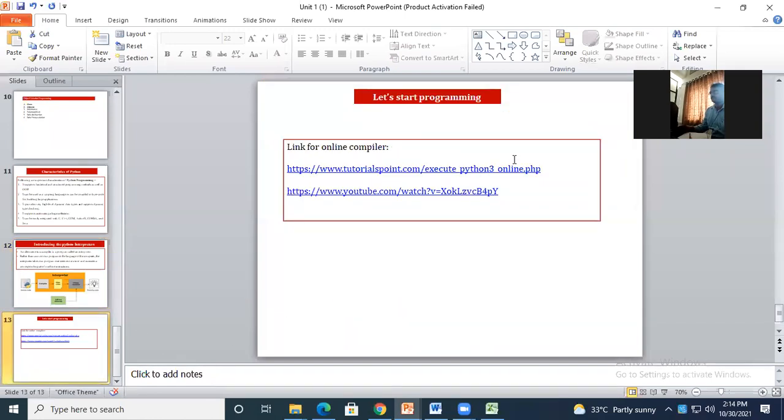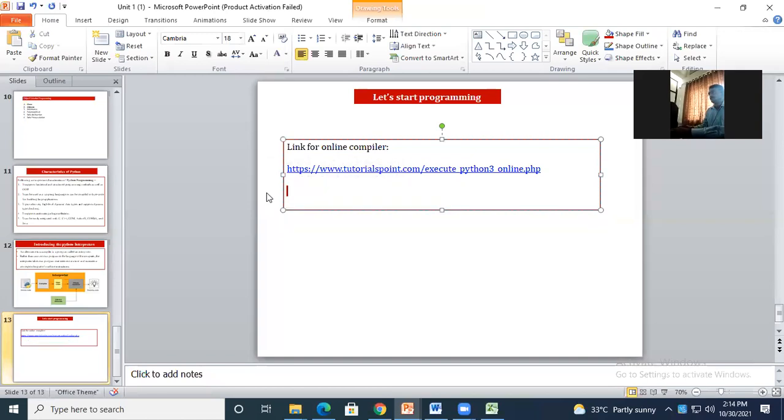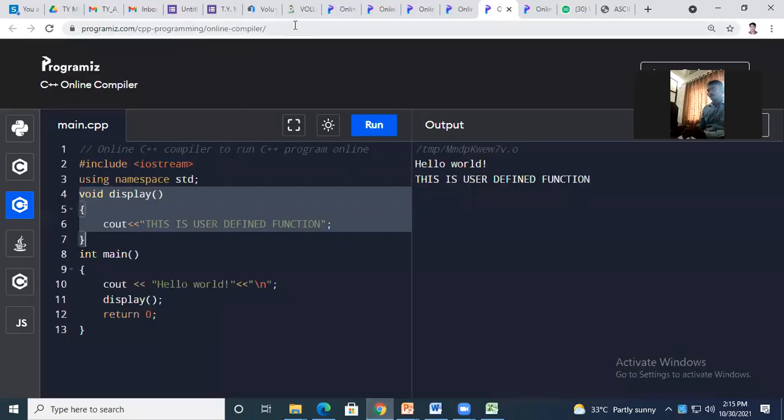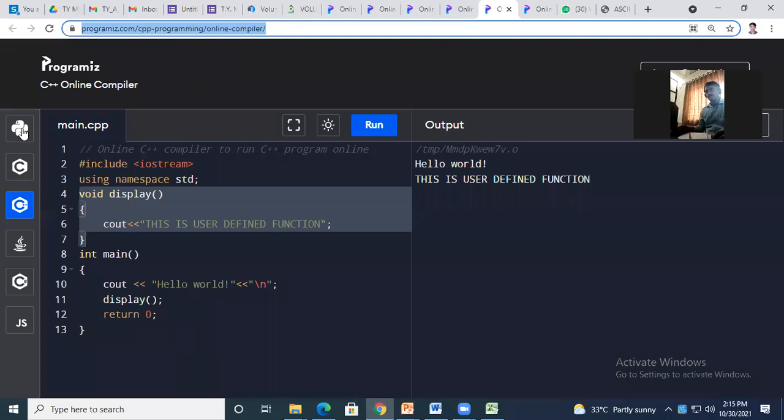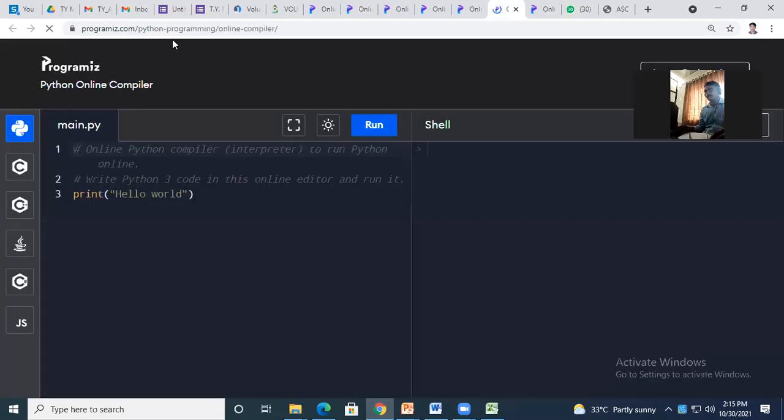Now, here I will drop the link, just check your chat box. I have given you the link for online compiler where we can run the first program. I will type one more link in your chat box.